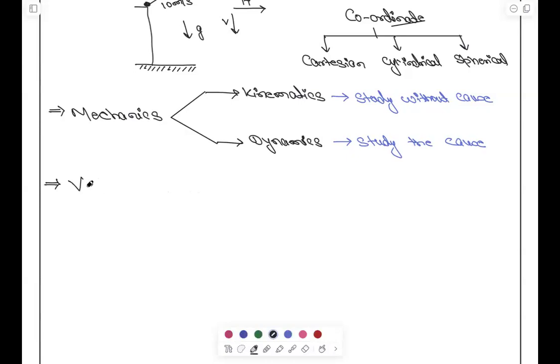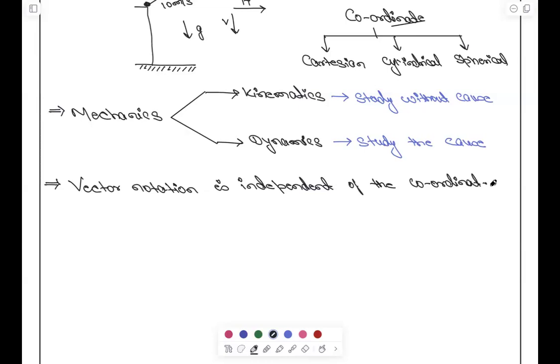So understand, vector notation is independent of the coordinate system.